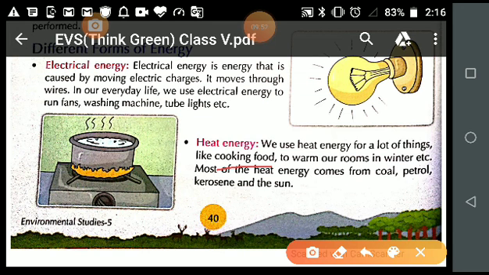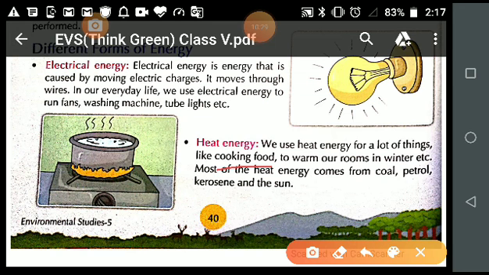Energy is the ability to do work. If we divide things into two categories, living or non-living things, there are many different objects which also work with the help of energy. So just see in this picture, can your mother cook food without heat energy? No, your mother cannot cook food without heat energy.